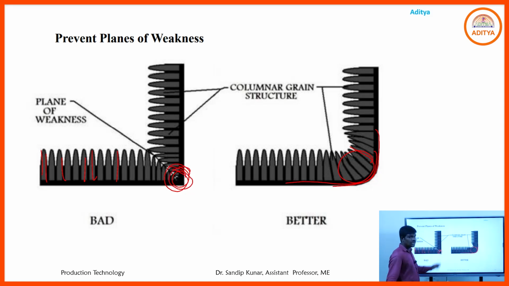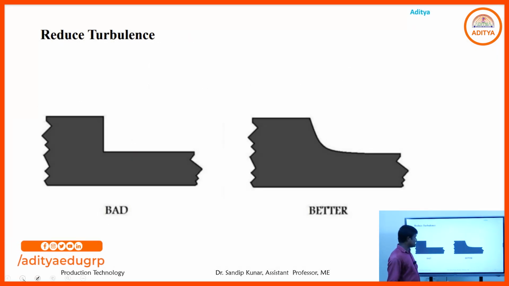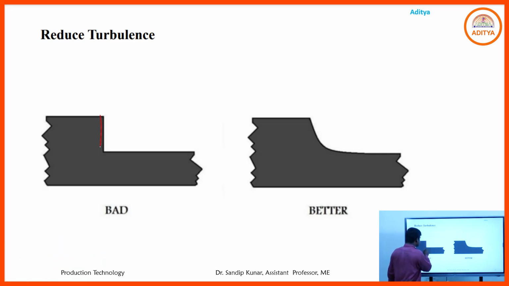Corner positions are very weak portions. Next, reduce turbulence. When we send the molten metal, the corners sometimes introduce turbulence into the metal. Using curved positions does not introduce turbulence into the gating systems, so we always use curved positions to avoid turbulence.